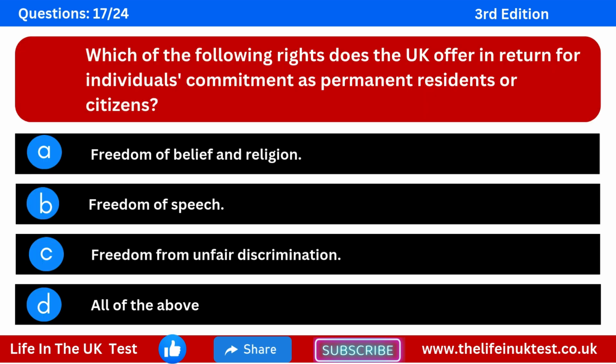Question 17. Which of the following rights does the UK offer in return for individuals' commitment as permanent residents or citizens? Option A. Freedom of belief and religion. Option B. Freedom of speech. Option C. Freedom from unfair discrimination. Option D. All of the above.